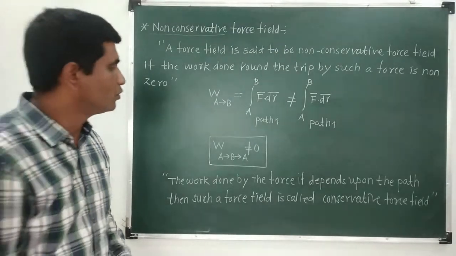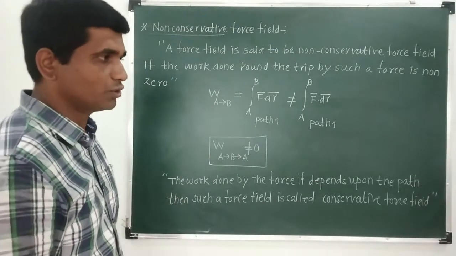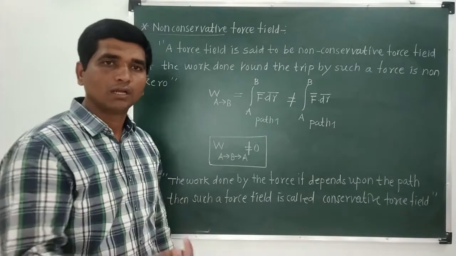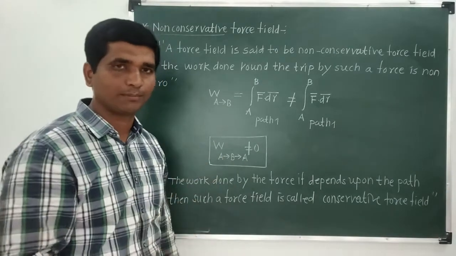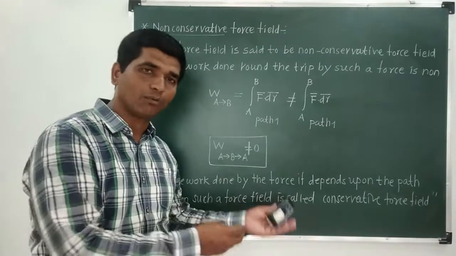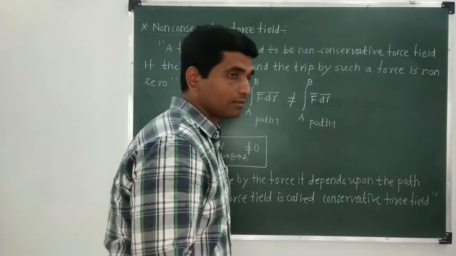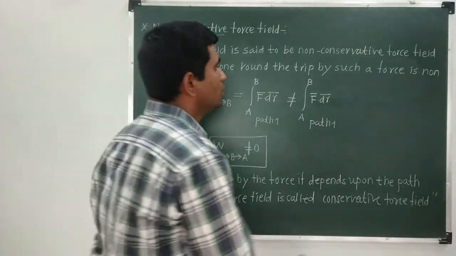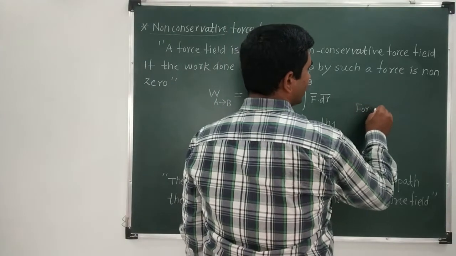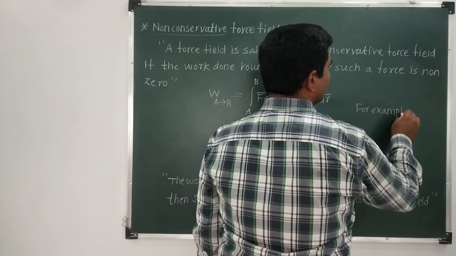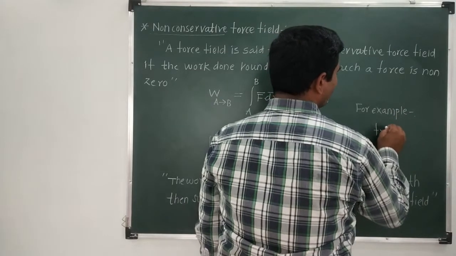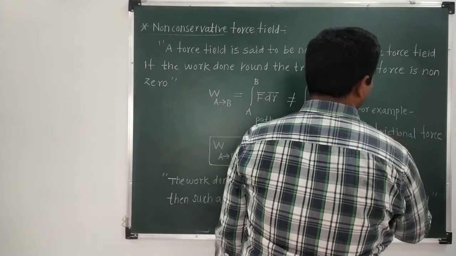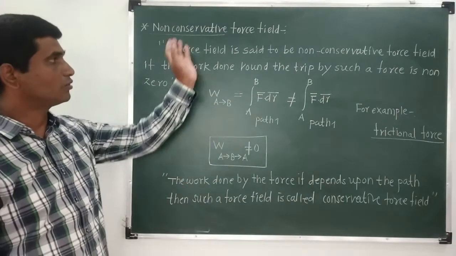One is for the conservative force field and another is for the non-conservative force field. As I have told you in an earlier discussion, the gravitational force is an example of a conservative force, or the electromagnetic force is an example of a conservative force. We had seen this in our earlier chapter as well. But for the non-conservative force, we have not considered an example. So let me tell you. The best example of a non-conservative force field is the frictional force. So the frictional force is a non-conservative force field.